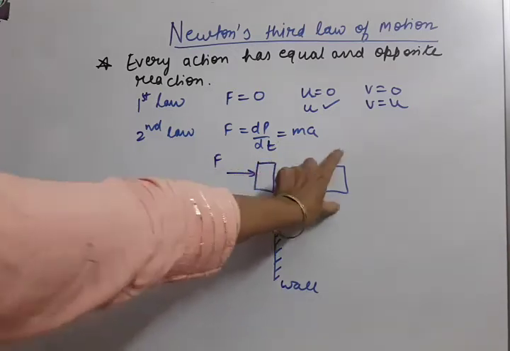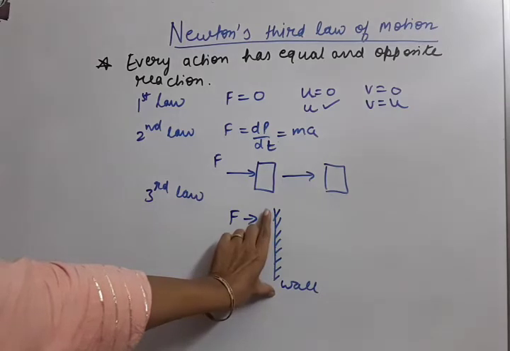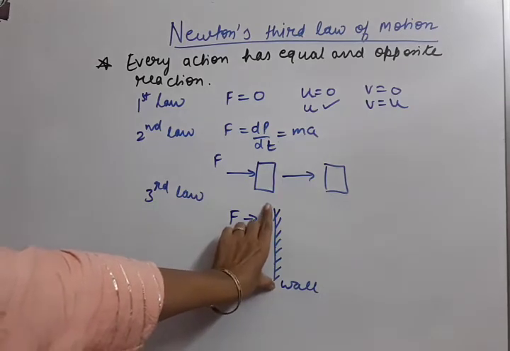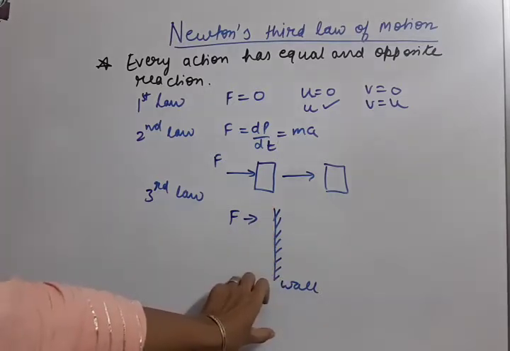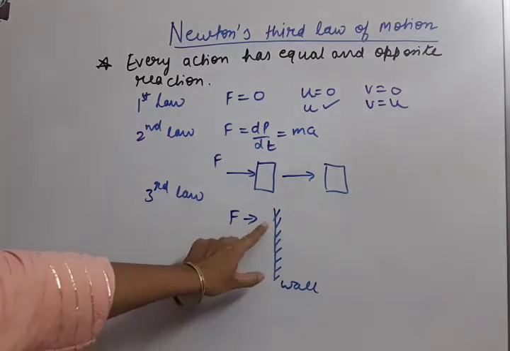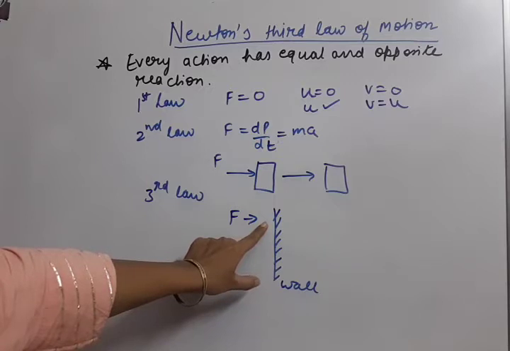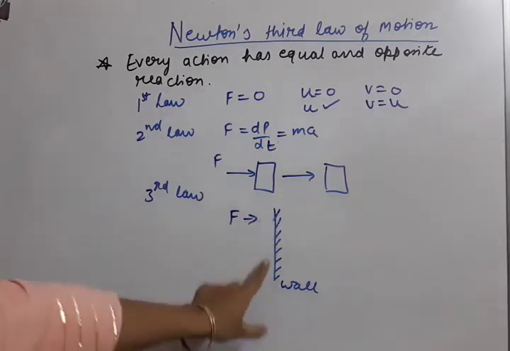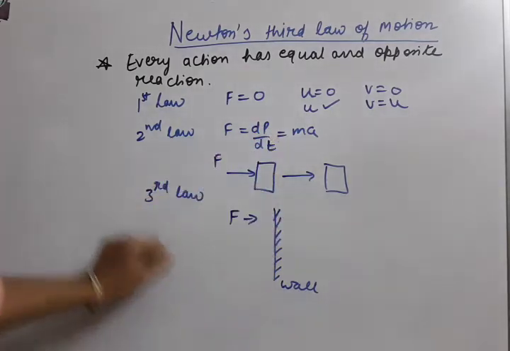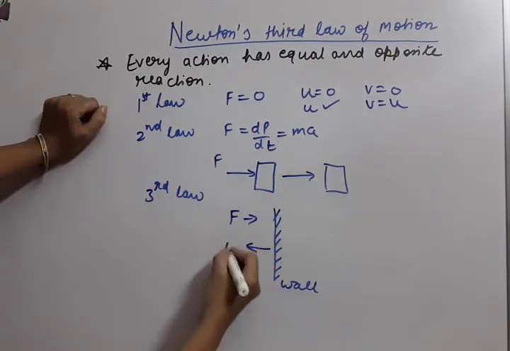But when the object is rigid or fixed, like a wall or a floor, and a force is applied, it cannot move or gain momentum. That's why it returns that force back.